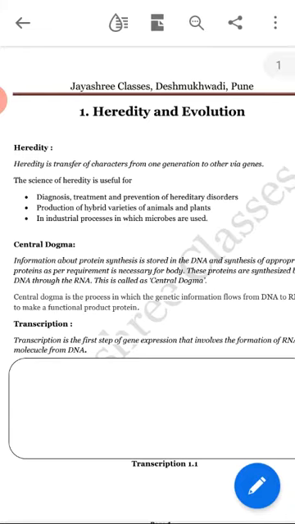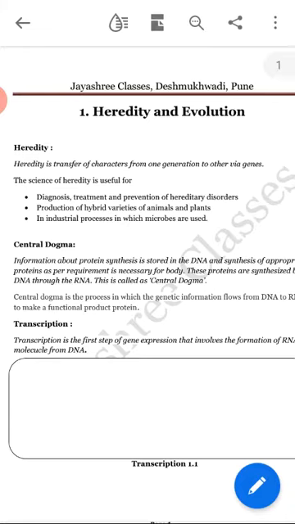Information about protein synthesis is stored in DNA. That means which protein is required to be produced is stored in DNA, and DNA gives instructions to RNA to produce those proteins. Okay. This process is summarized as central dogma.